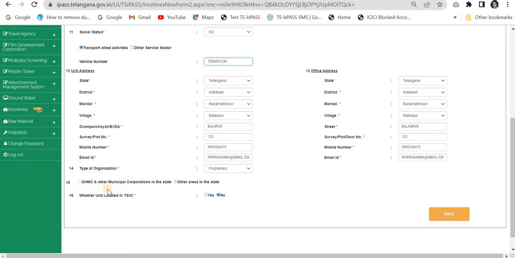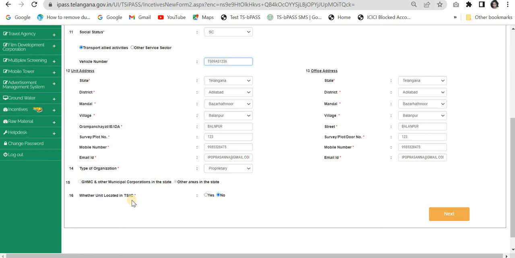Please select GHMC or other municipal corporations. I think this is being filled automatically, because once you give the gram panchayat, it picks whether it is a municipal corporation area in the state or other areas in the state. But make sure that you give proper details or check whether the unit is located in TSIPASS. TSIPASS is the State Telangana Industrial Infrastructure Corporation.